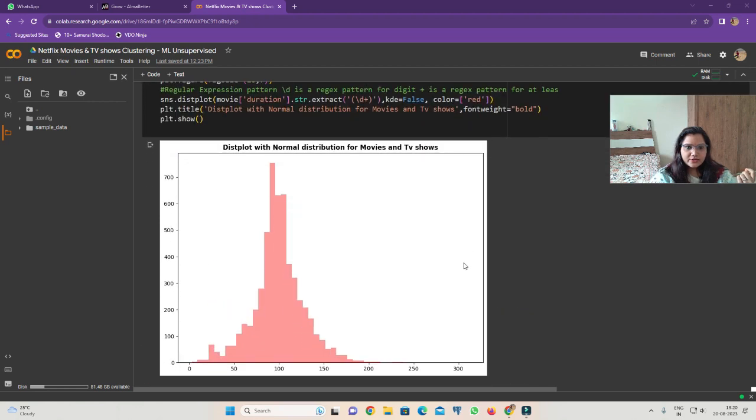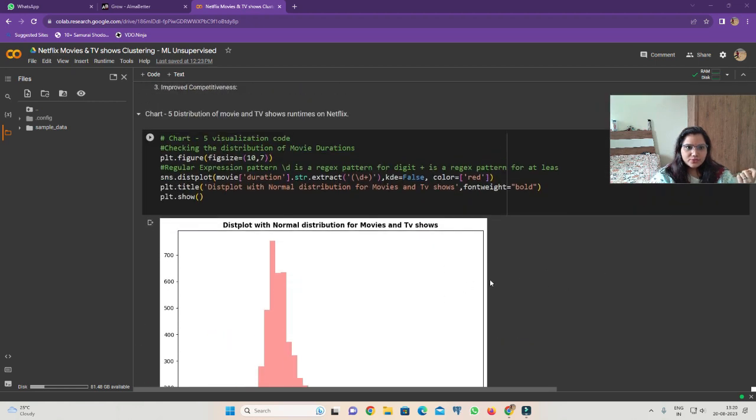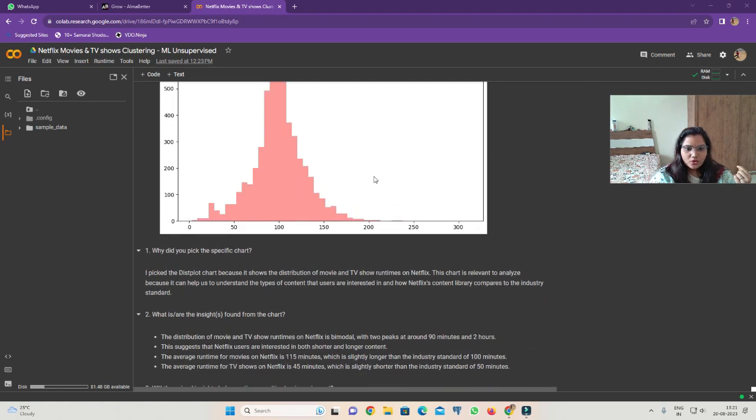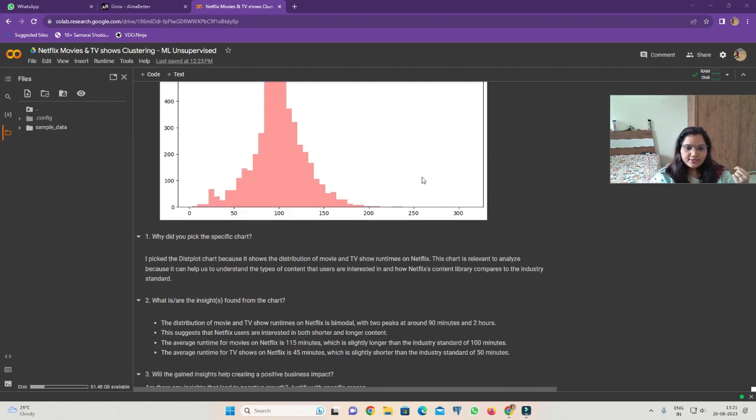Next we are going to look at the distribution of movie and TV show runtime on Netflix. Here we can see that the distribution is bimodal, with two peaks at around 90 minutes and 2 hours. This suggests that Netflix users are interested in both shorter and longer content.